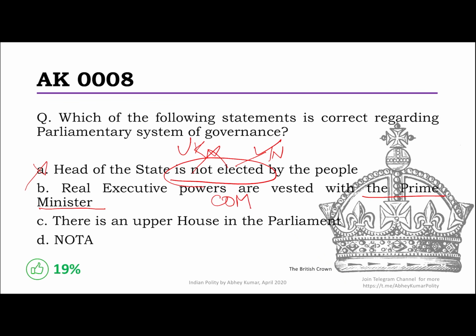Prime Minister, of course, is the head of the council. So this is also wrong. It says there is an upper house in the parliament. This is absolutely not necessary. We have seen in one of the previous questions that an upper house is a necessity of a federal system. It's not necessary to have it in the parliamentary system.